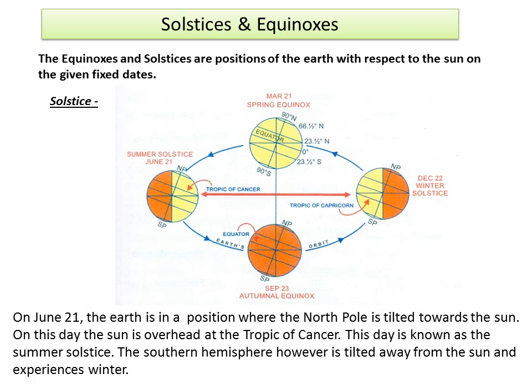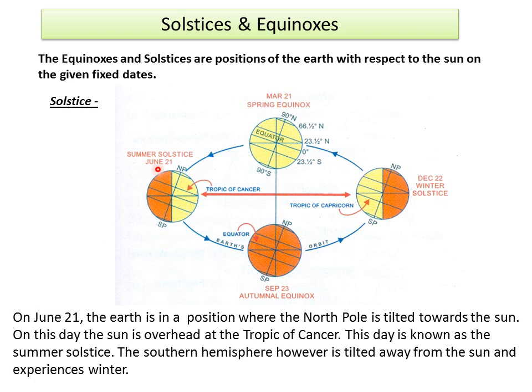Our next topic is solstices and equinoxes. The equinoxes and solstices are positions of the earth with respect to the sun on the given fixed dates, and these dates are June 21st, September 23rd, December 22nd and March 21st. Let's start with solstice.